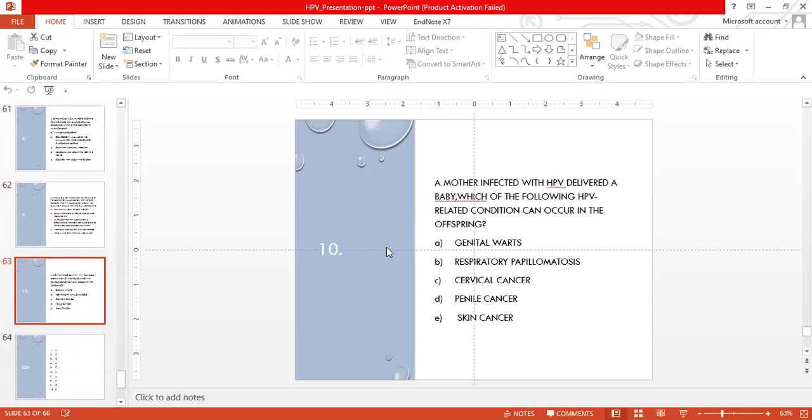Number 10. A mother infected with HPV delivered a baby. Which of the following related conditions can occur in the offspring? A, genital warts. B, respiratory papillomatosis. C, cervical cancer. D, penile cancer. And E, skin cancer. A, no, B is the right answer.